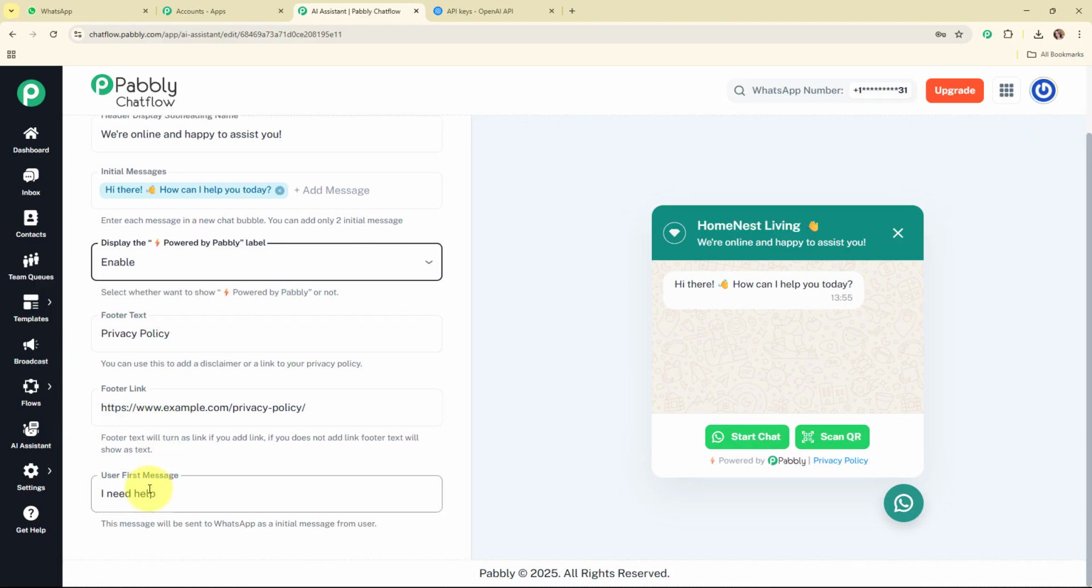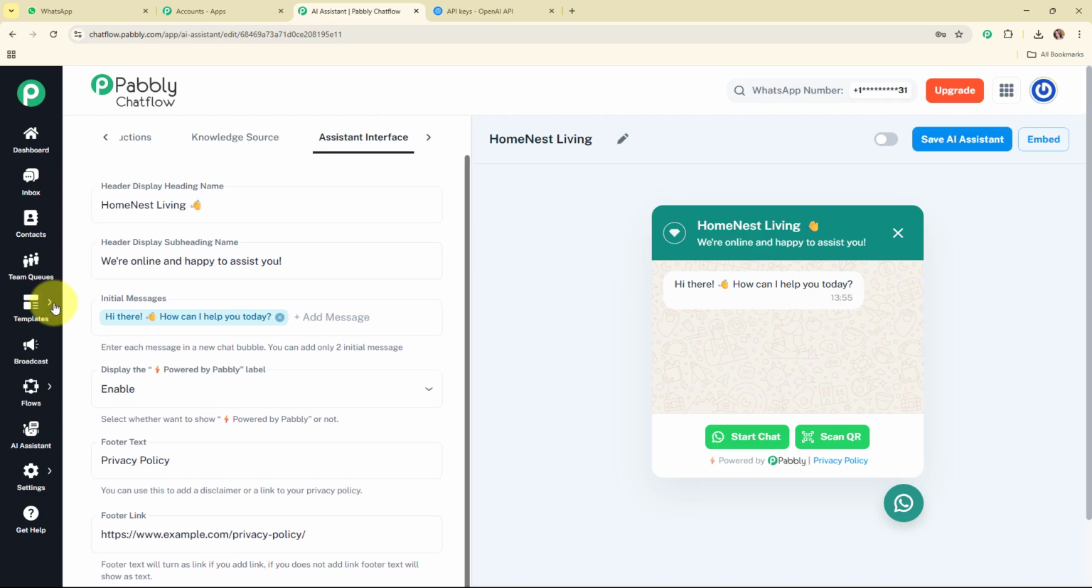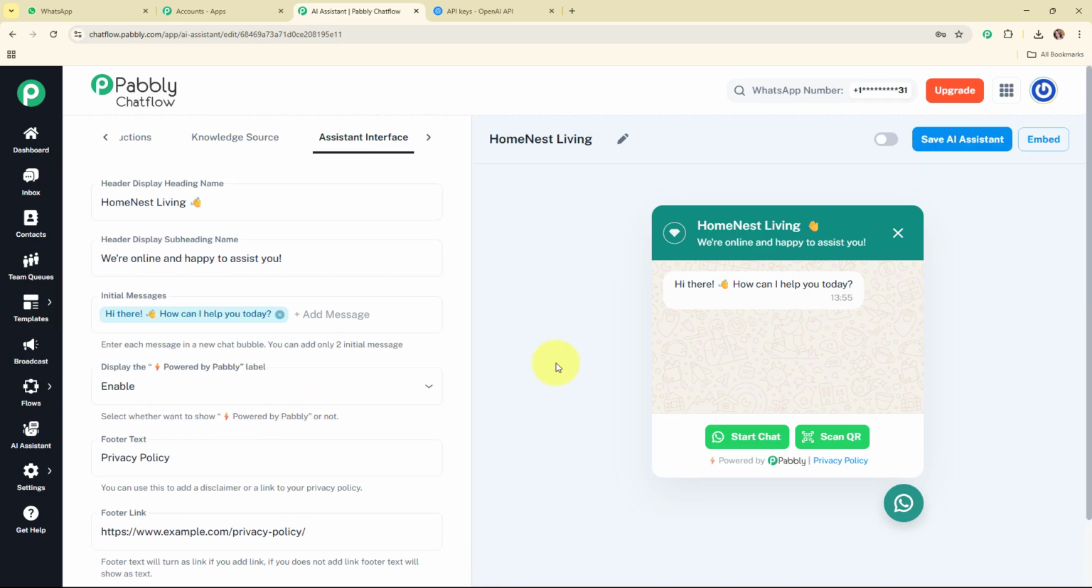And then here you can add a user first message. So this message will be sent to WhatsApp as an initial message from the user. I want to keep it as, hey, I need help. Alright, so with this I have successfully added a user first message as well, and with this we have successfully completed the building of our AI assistant.